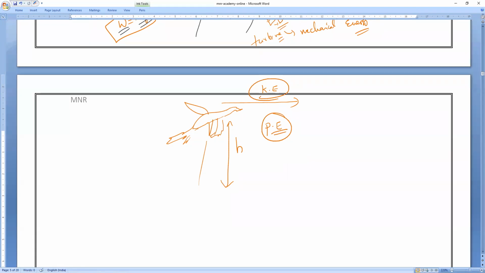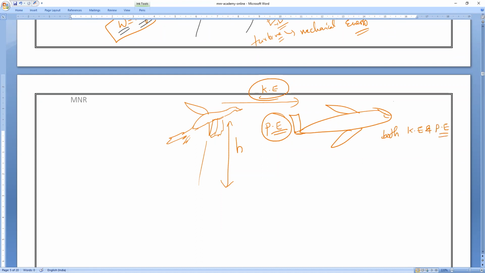An aeroplane is flying. What energies will it possess? Both kinetic energy as well as potential energy.